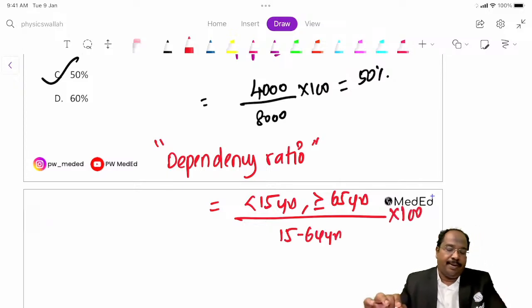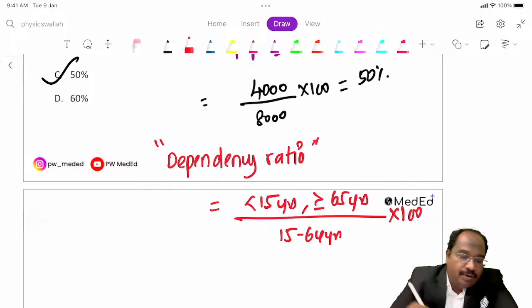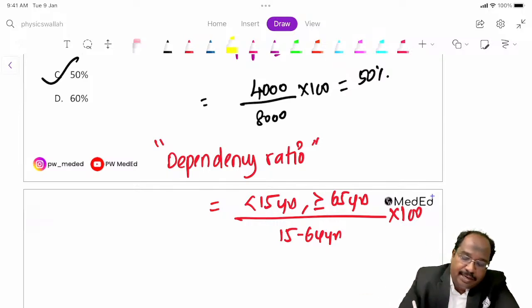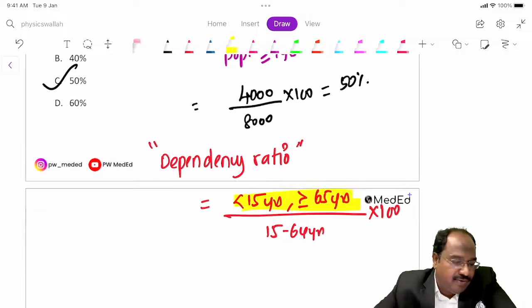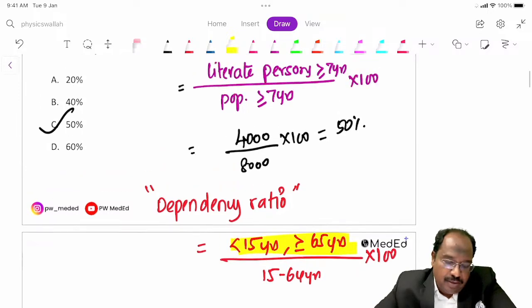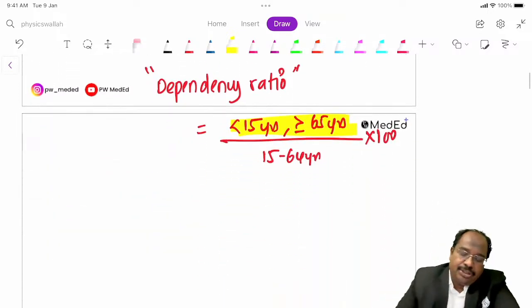This is the dependency ratio. We call these people the societal dependency ratio. Whether they are working or not working, we call them the societal dependency ratio. Age-wise we are classifying. Fine, so this is dependency ratio.